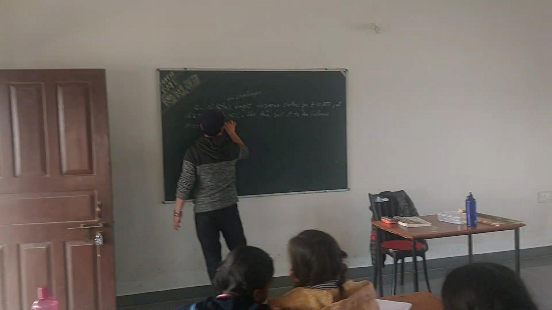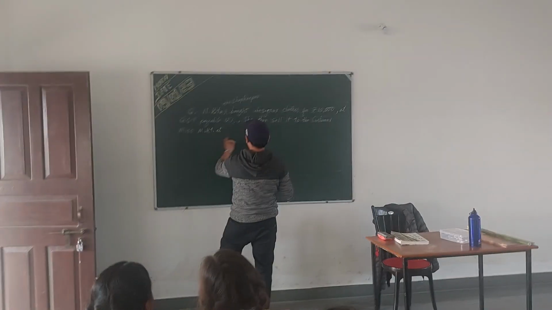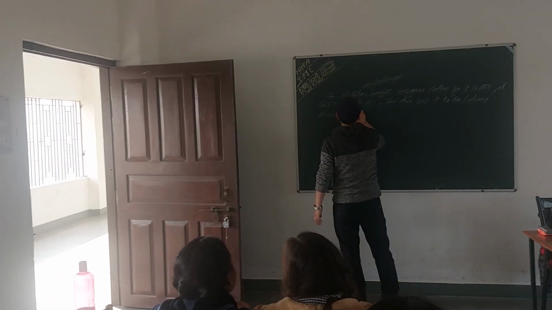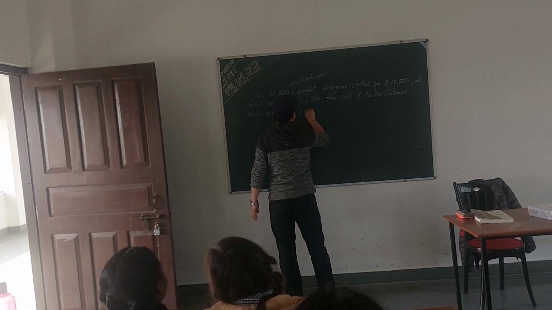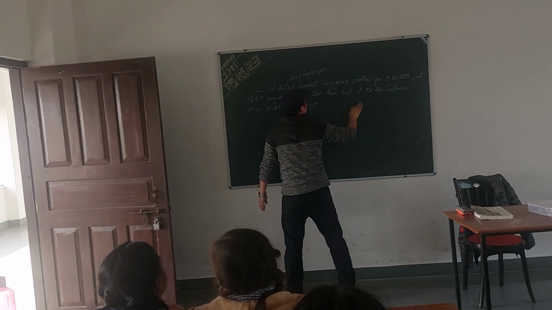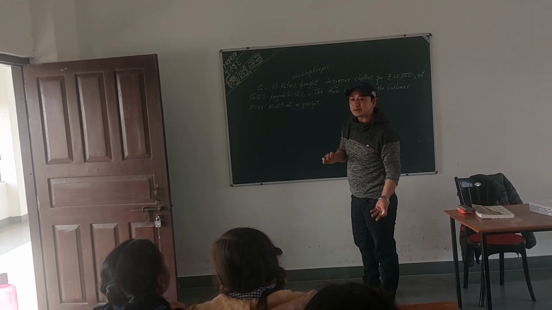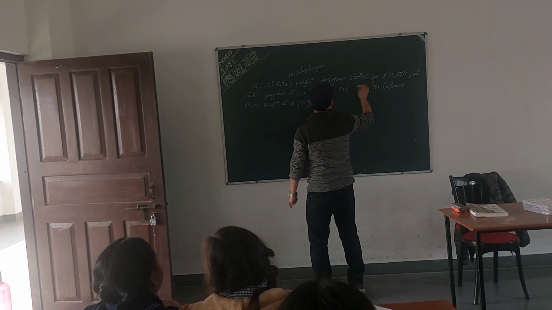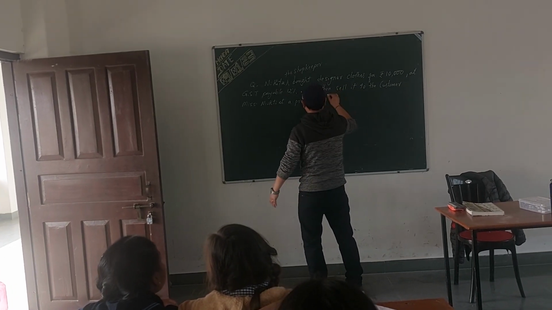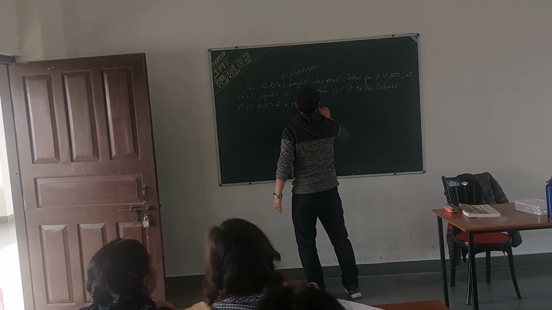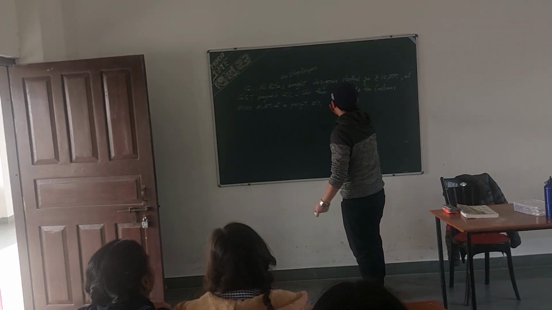At a profit of, she then sells it to the customer, Miss Mukti, at a profit of how much? How much profit do you want to take out of 10,000? 1,000 only. So nice. 1,000 means 10%.